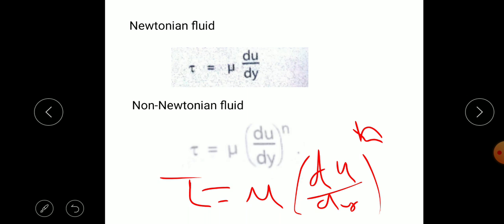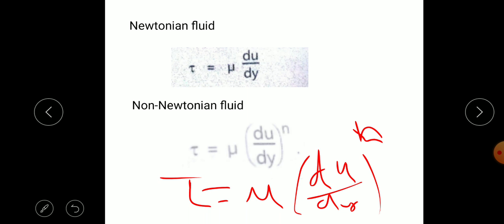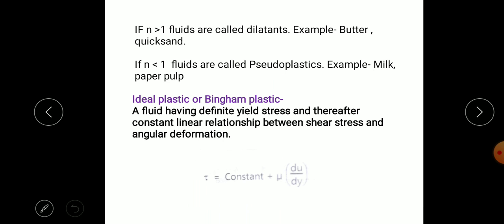So the n value is different. If n is equal to 1, we get the Newtonian fluid. And there are two possibilities: n greater than 1, where the fluids are called dilatants. An example is butter quicksand, which we know does not flow easily.